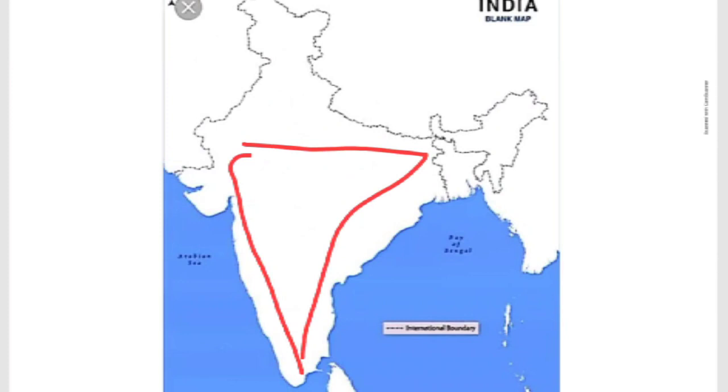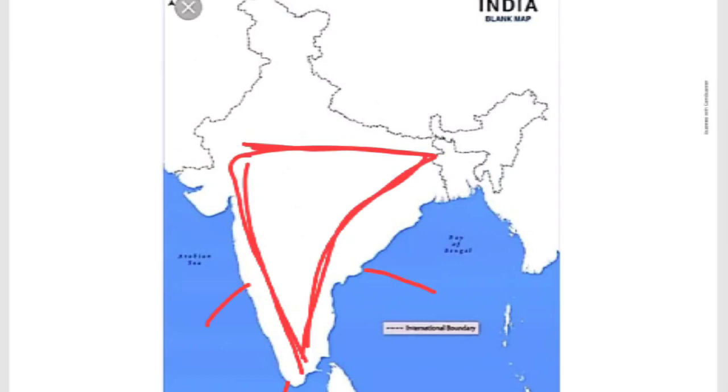This peninsular region is not very far from the sea. It is very close to the Arabian Sea, Bay of Bengal and Indian Ocean. So what type of climate do they experience? Maritime climate. Maritime means coastal climate, seashore climate. Those areas located in the peninsular region experience maritime climate. So this part of the country does not have a very clearly marked winter, and temperature is equable almost throughout the year.